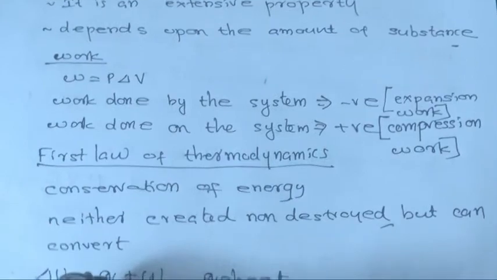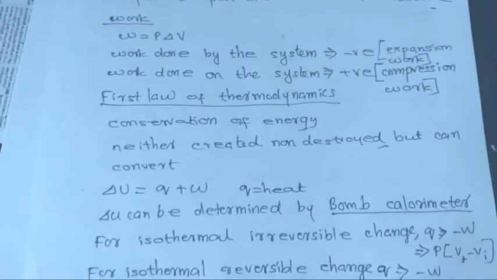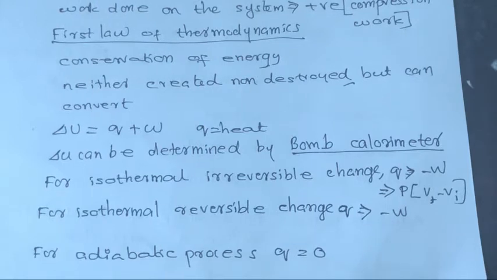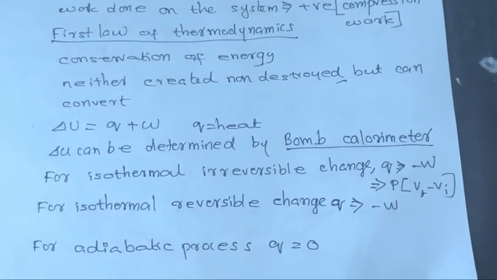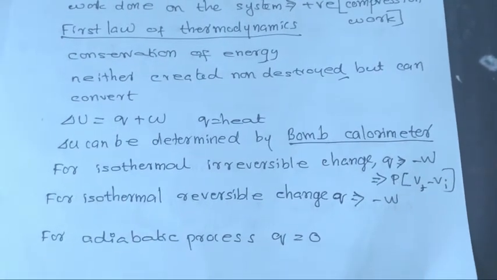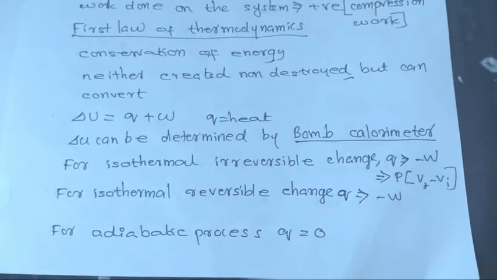First law of thermodynamics, conservation of energy, neither created nor destroyed but can convert. Delta U is equal to Q plus W, where Q is equal to heat. Delta U can be determined by bomb calorimeter.